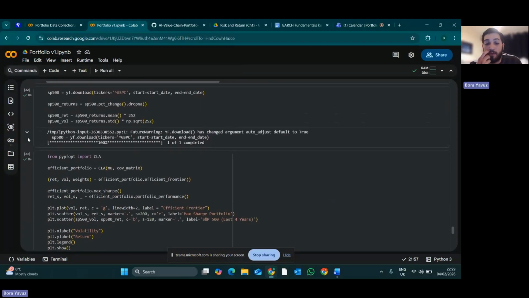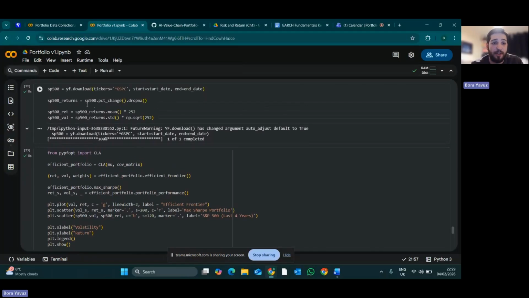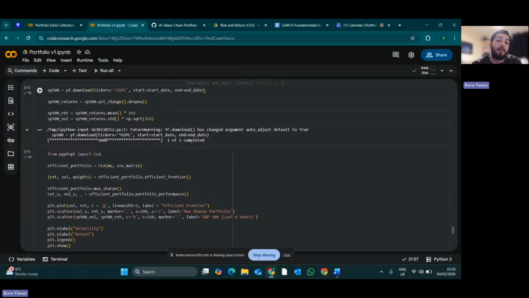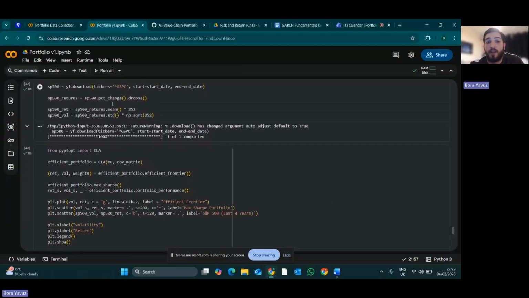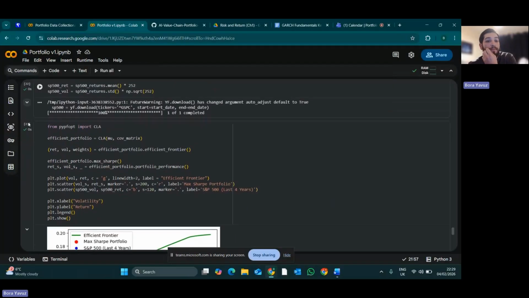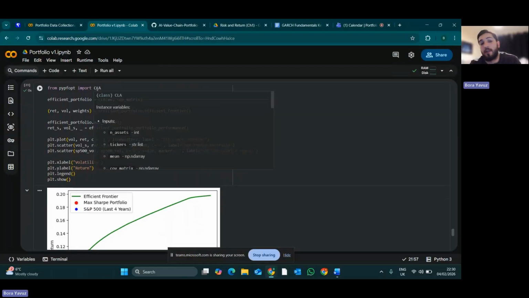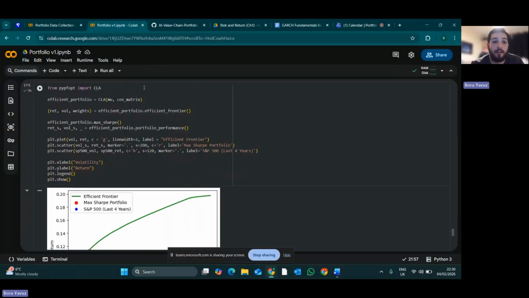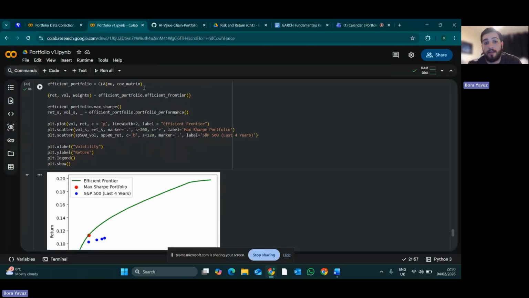Then to compare to the benchmark, which is the S&P 500 in this project, I downloaded the S&P 500 data across the same start and end date, and the auto adjust isn't there because the prices do not adjust for the S&P 500. I got the average returns and the standard deviation, the volatility annualized, and using the critical line algorithm, I then created the efficient frontier object of my efficient portfolio